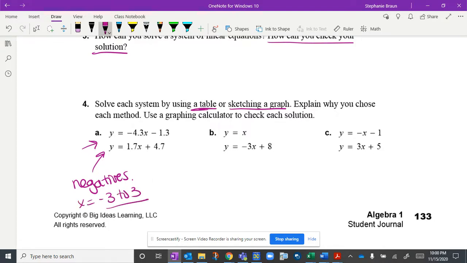And then here you could easily graph or make a table, so that's up to you. And I'll give you another hint that this one is going to meet at a negative x value also. So if I were you, I would probably graph this one. That's a personal choice. I would probably use a table for this one. I would do either for this one. That's kind of a hint. So your task is to try to solve that system, figure out where those two equations, those two lines, are going to have the same x and y value. And you can decide which one's going to be easier for that route. And then we'll talk more about that in class tomorrow.